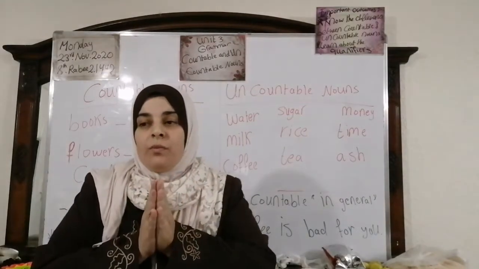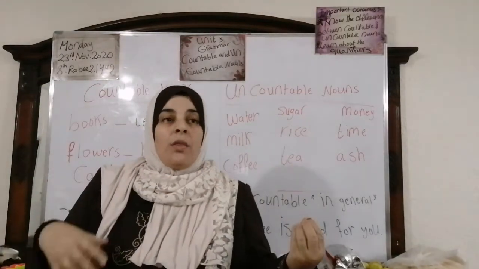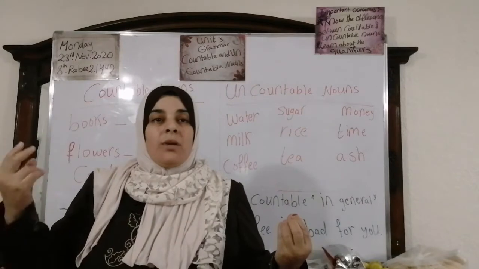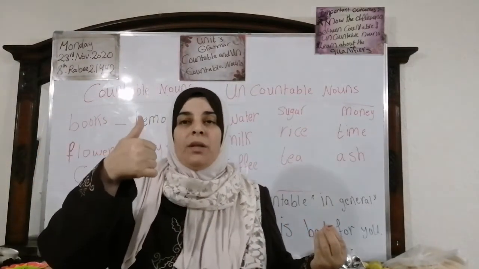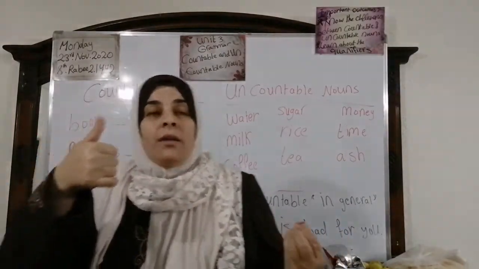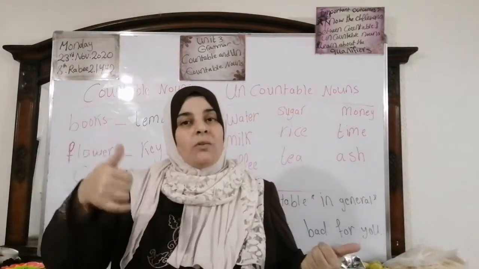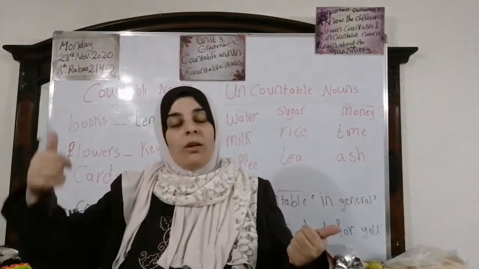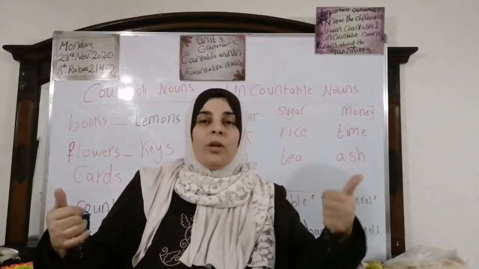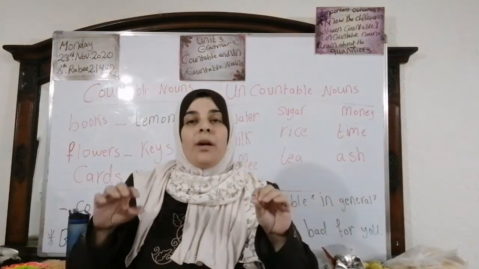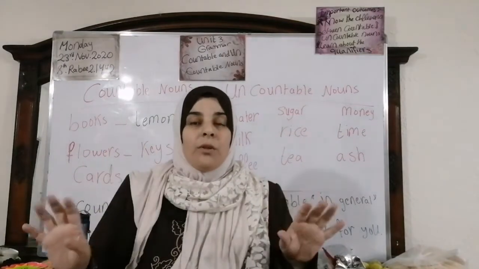Now, as we know, we have the countable nouns and uncountable nouns. The countable nouns may be on two sides. First, the countable noun will be singular, or plural. The singular countable noun takes what? It takes a singular verb, while the plural countable noun takes a plural verb, okay? Now, the uncountable nouns all the time take the singular verb, okay?